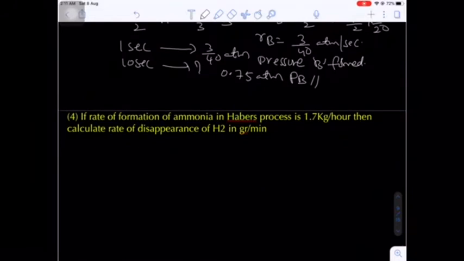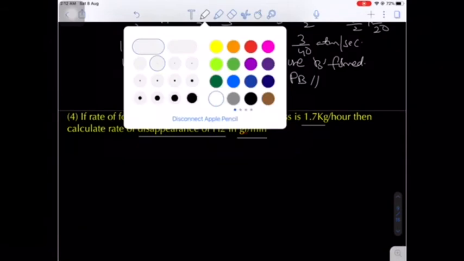Question number 4. The rate of formation of ammonia in the Haber process will be 1.7 kg per hour. Then calculate the rate of disappearance of dihydrogen in gram per minute. This is very important, in gram per minute.